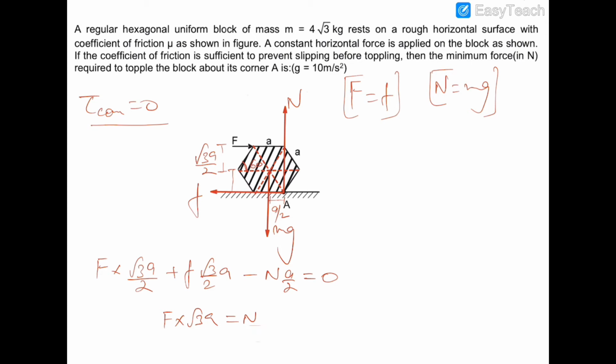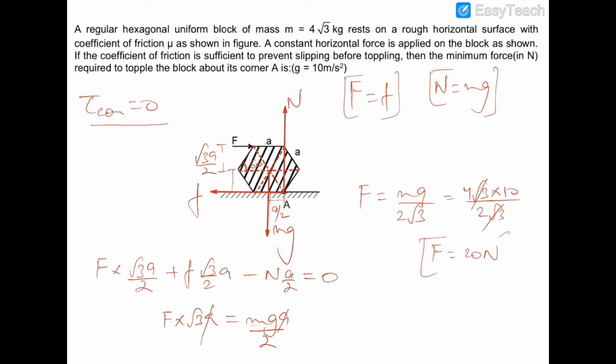where N is mg. So let us write down N as mg a by 2. So cancelling this a with a, so F will be equal to mg by 2 root 3, where m is equal to 4 root 3. So this is 4 root 3 into 10 by 2 root 3. So F will be equal to 20 newtons. So this is the correct answer. Now we move on to the next question.